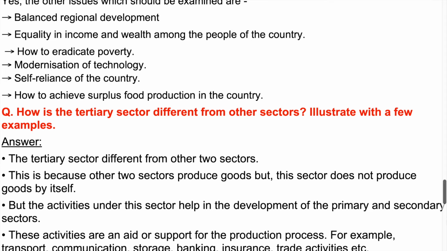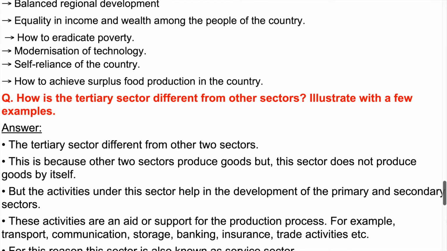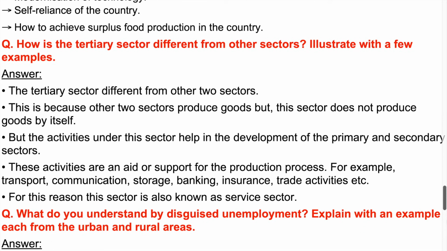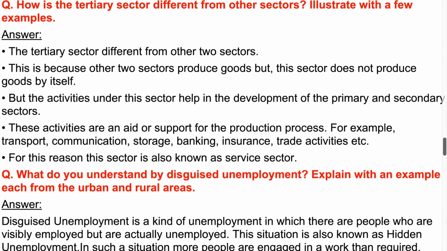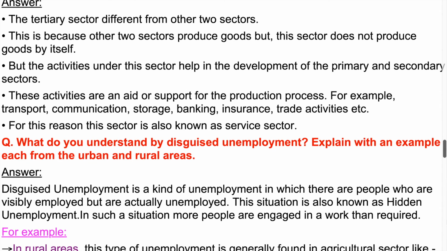Question. How is the tertiary sector different from other sectors? Illustrate with a few examples. Answer. The tertiary sector is different from the other two sectors. This is because the other two sectors produce goods, but this sector does not produce goods by itself. But the activities under this sector help in the development of the primary and secondary sectors. These activities are an aid or support for the production process. For example, transport, communication, storage, banking, insurance, trade activities, etc. For this reason, this sector is also known as service sector.